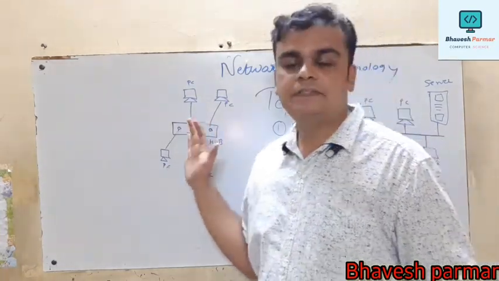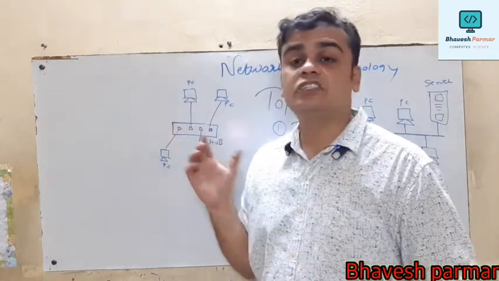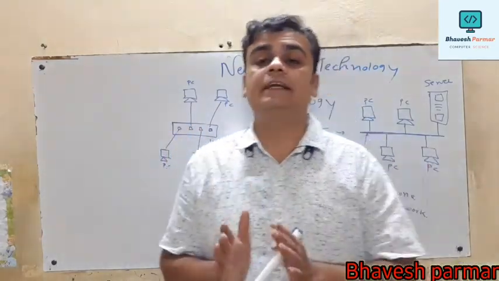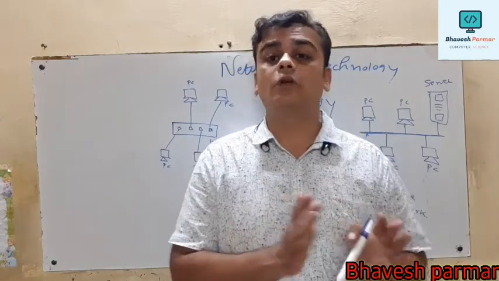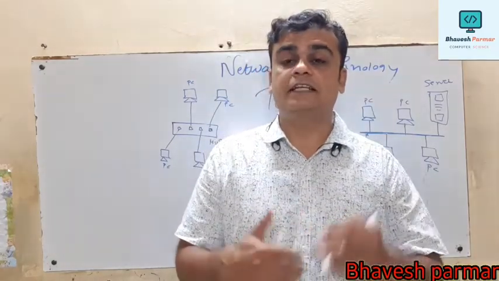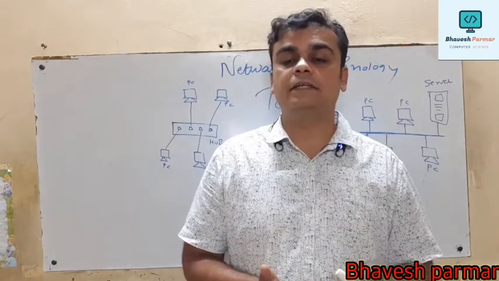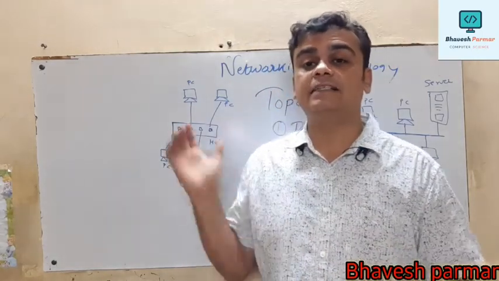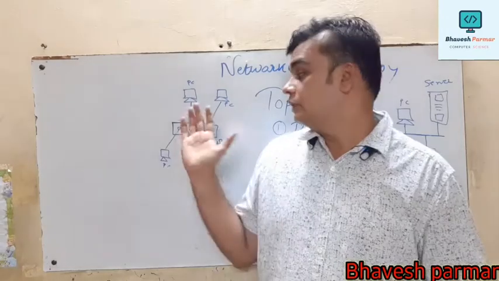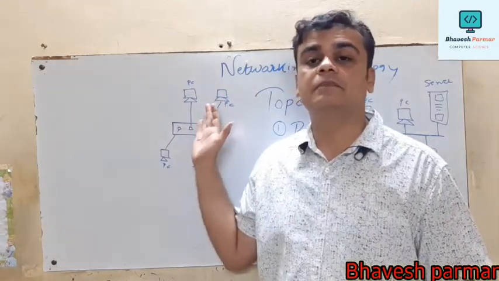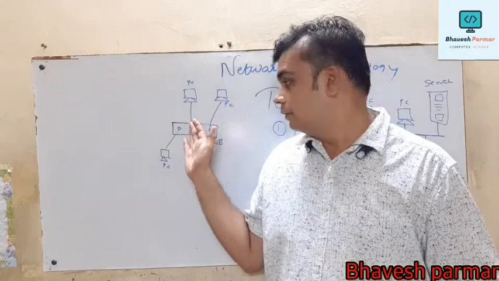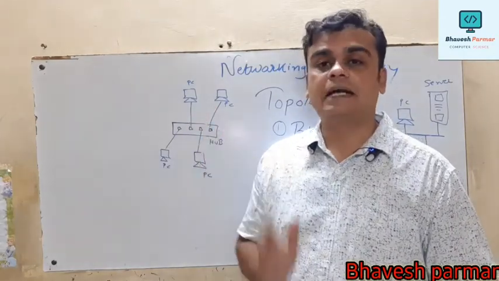Generally, if we see the name star topology, it actually comes under logical topology. Means if we check the physical arrangement of computers, based on that arrangement we can't say that it is a star topology. Actually it is the data transmission mechanism used by this topology, so that's why it is called star topology.